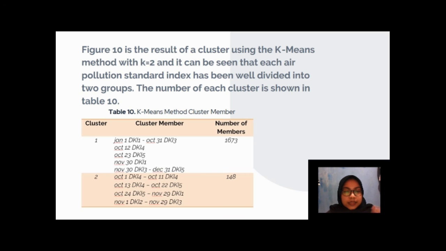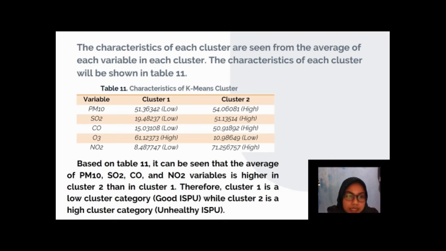So in table 10 there are the 2 clusters, the cluster members, and the number of the members. So in cluster 1 there are 1673 members, and in cluster 2 there are 148 members. The characteristics of each cluster are seen from the average of each variable in each cluster.